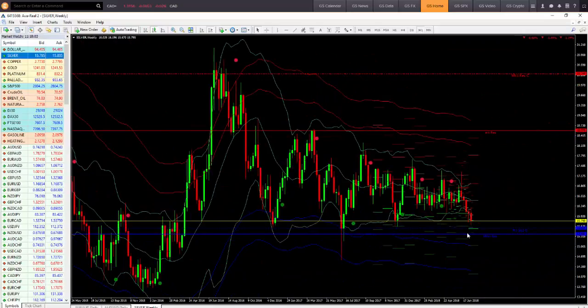If we take this out to the weekly chart, we are again at a typical time of year where silver does tend to bottom. So if you go back over the last couple of years here, the lows for silver tend to come in December and July.